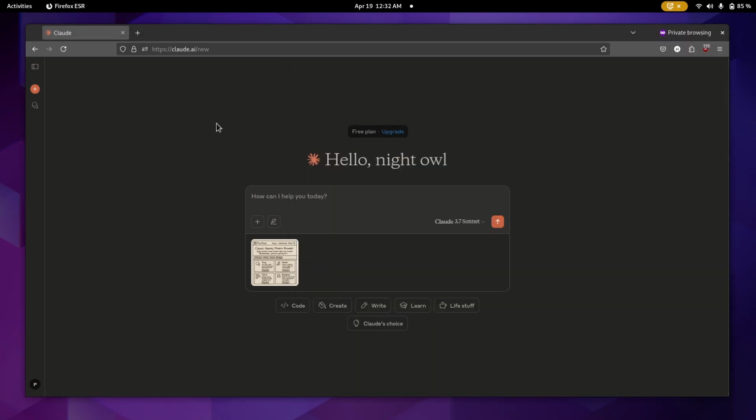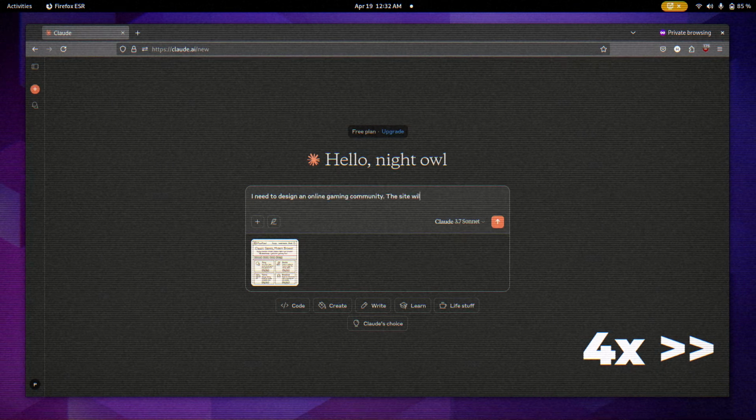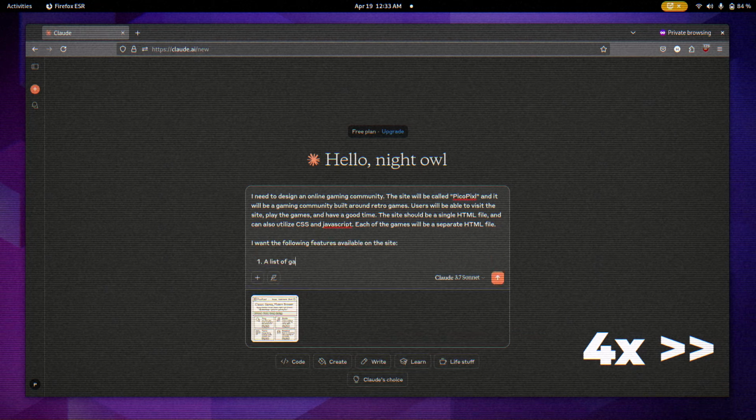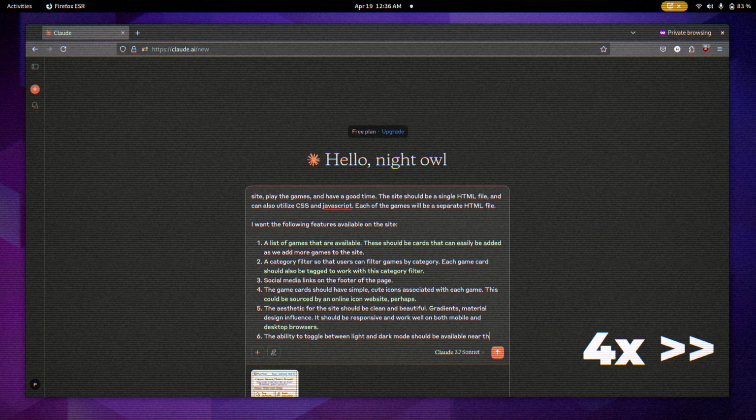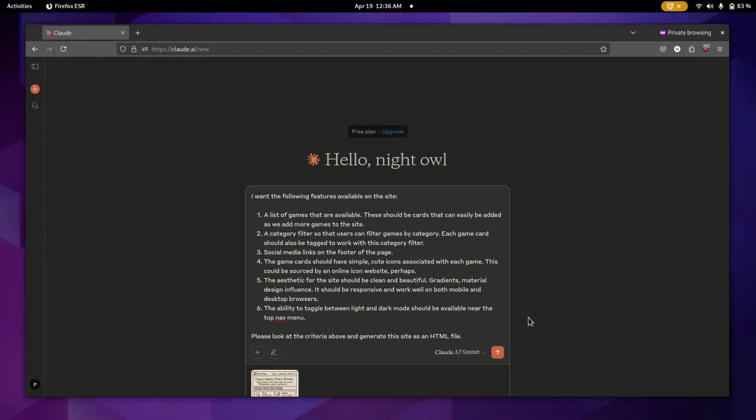So let's go ahead and go over to Claude, and I've already loaded the image into here. We're going to put it up there and have it use that as a reference for building the site. And let's go ahead and put in a prompt here. Okay, so I typed up a prompt here. It's basically just a list of instructions that supports what was in that napkin design. Just reinforces everything that was there, and hopefully it'll give it enough information to build something pretty nice here. Okay, so let's go ahead and hit that submit button, and see what it comes up with.